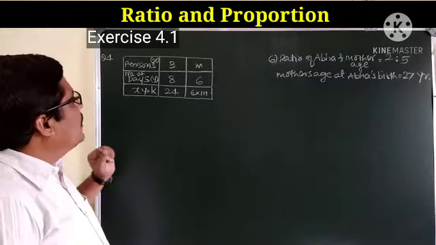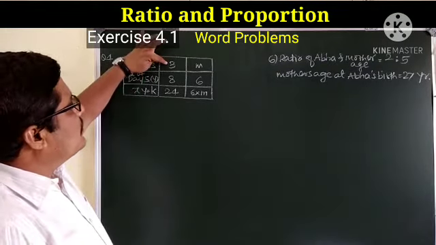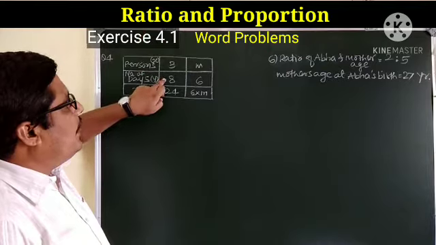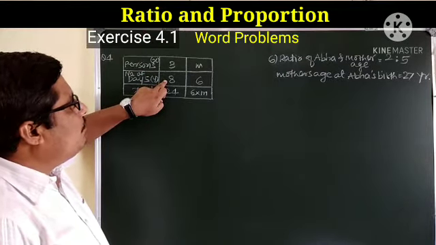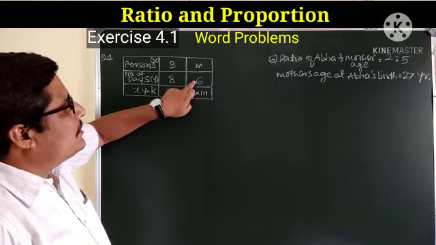This is example number 4. 3 persons complete a work in 8 days. The same work is to be done in 6 days.